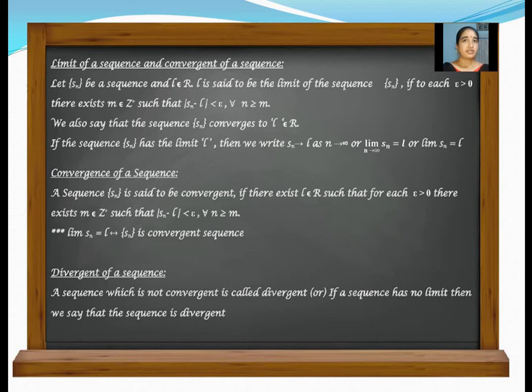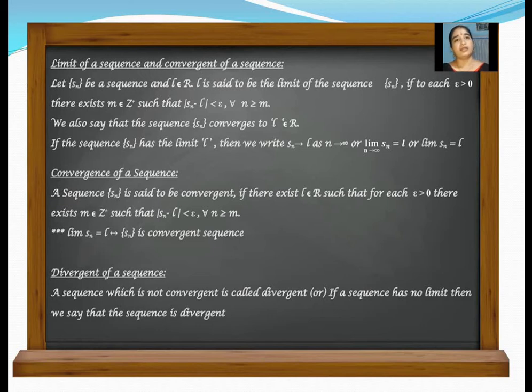We also say that the sequence Sn converges to L belongs to R. If the sequence Sn has the limit L, then we write Sn tends to L as n tends to infinity, or limit Sn is equal to L. Okay.